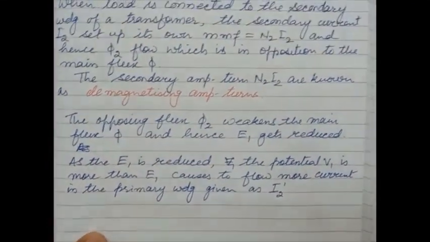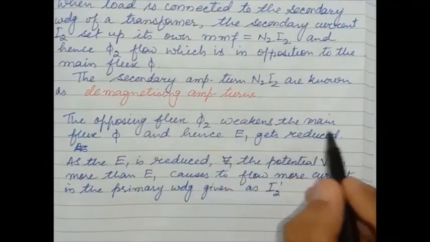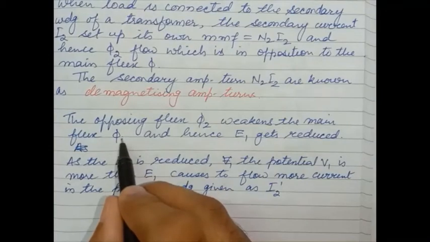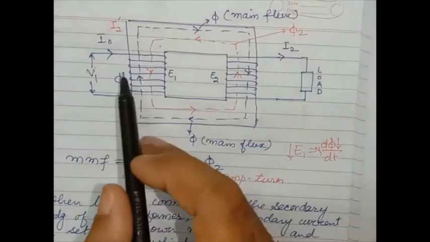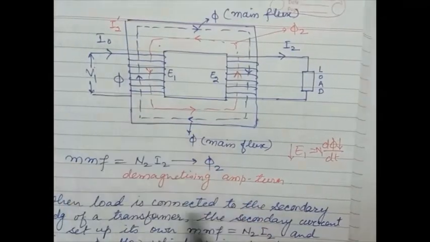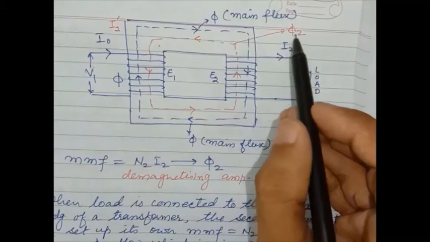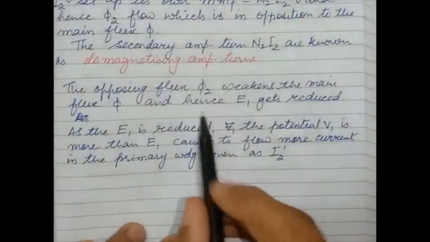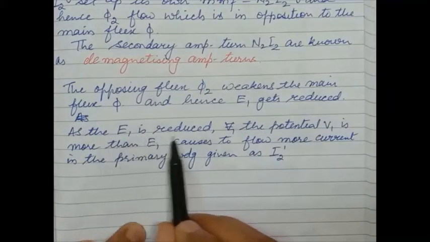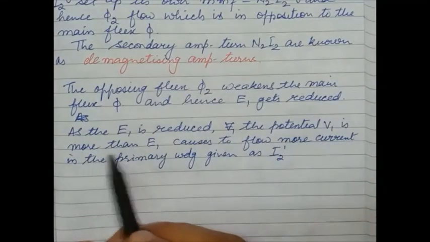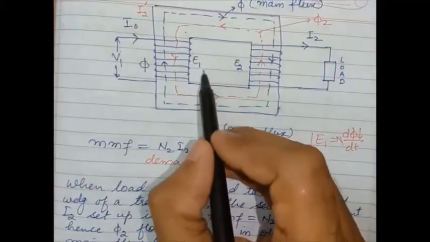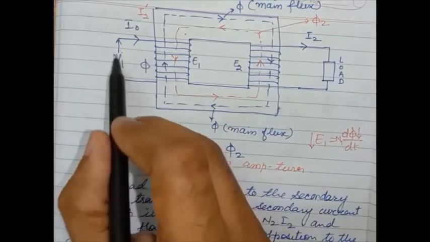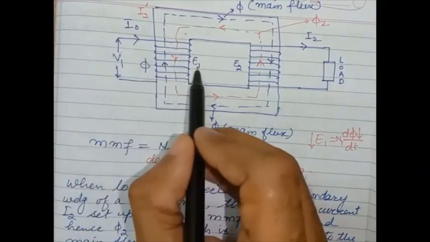Now, the opposing flux phi 2 weakens the main flux phi, and the main flux phi is because of I naught. So if phi 2 is weakening this main flux, E1 gets reduced. As E1 reduces, the potential V1, the applied voltage, is more than E1.